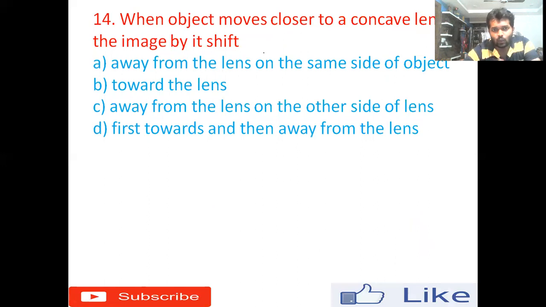14th one, when object moves closer to a concave lens, the image formed by it shifts. When it comes to the concave lens, as the object comes closer and closer, the image will come closer towards the lens. Remember it, exactly opposite of the convex lens. So the right answer is option B. It will come towards the lens. When the object is coming closer to the lens, the image is also coming towards the lens only.